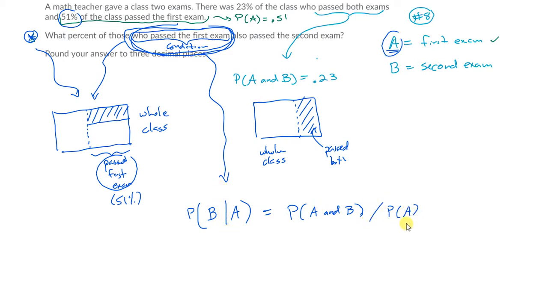Okay, now, which of these do I know? Do I know B given A? No, that's what I want to know. That's what I'm trying to find out. What is the probability of A and B? Do I know that? Yes. What is the probability of A? Do I know that? Yes. So I can just divide these.